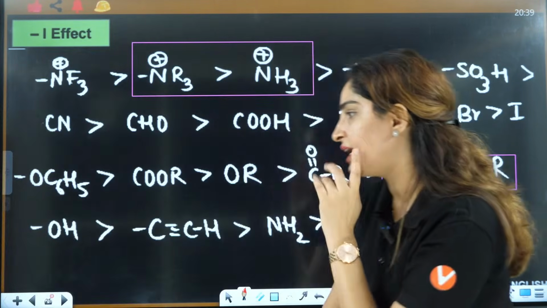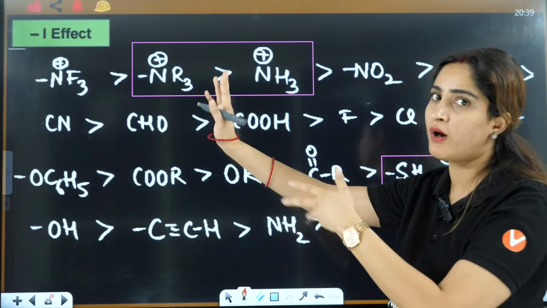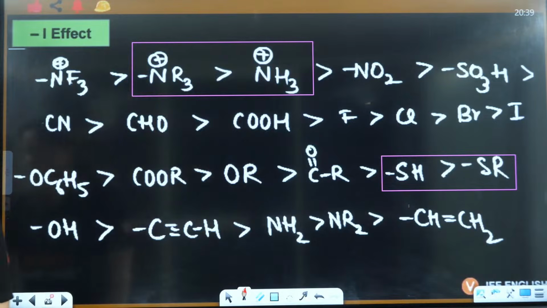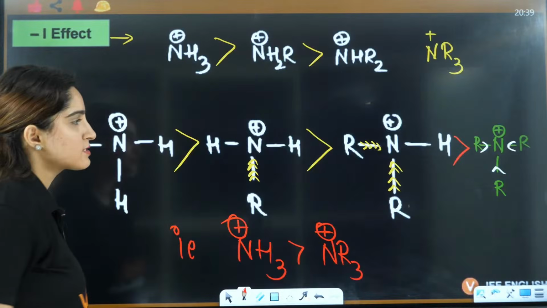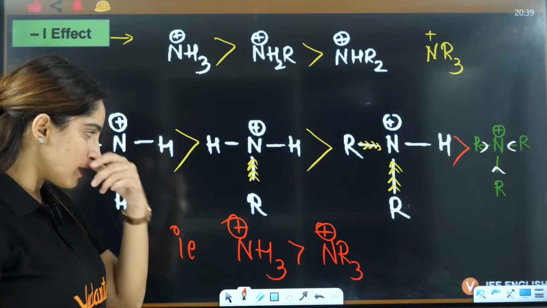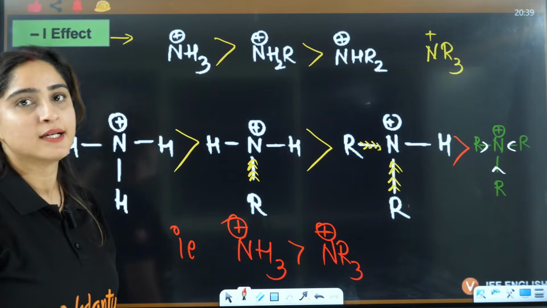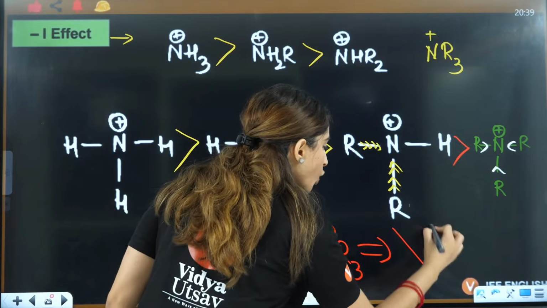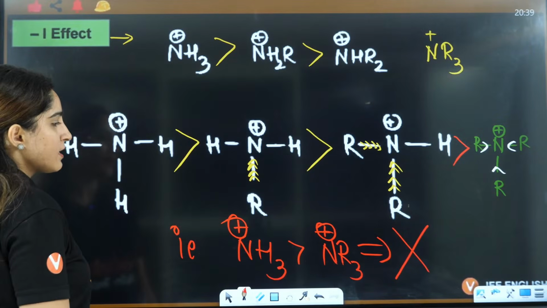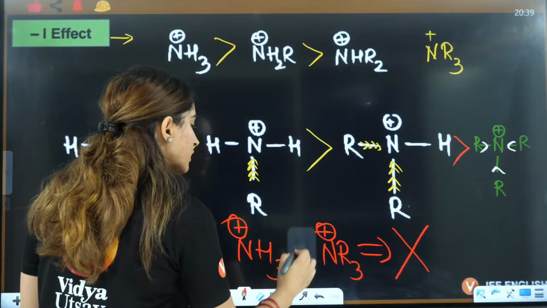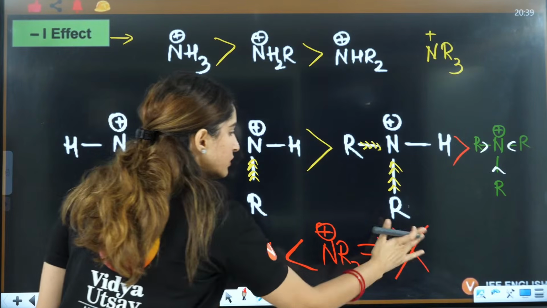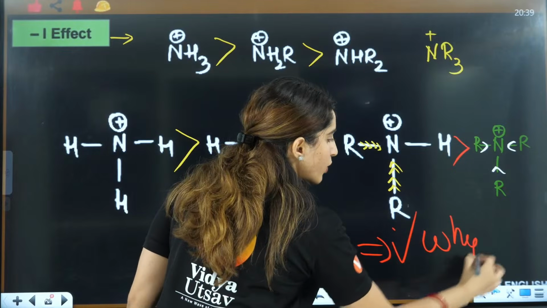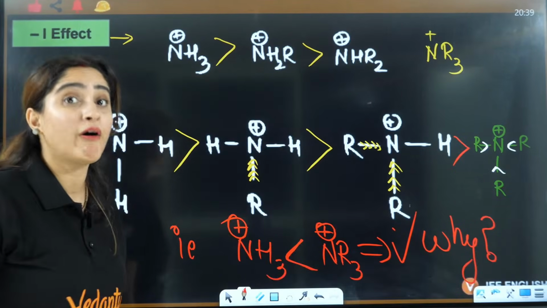That means either this is wrong or our logic is wrong, right? Something is fishy there, okay? Let's see that. Something is not right. Some exception is happening here, right? Let's talk about that. This is not correct, right? Why? This is greater, this is true, but why? The question is why it is so?